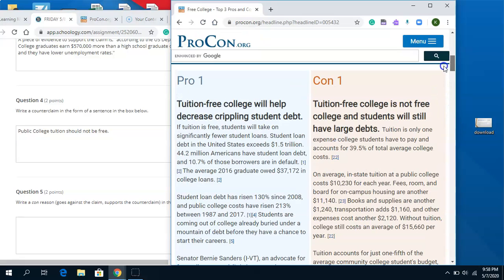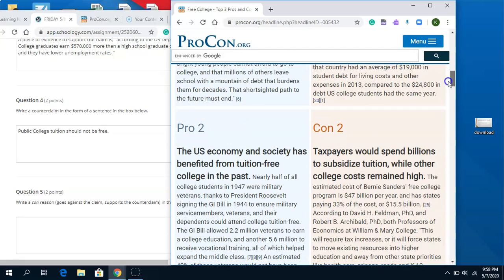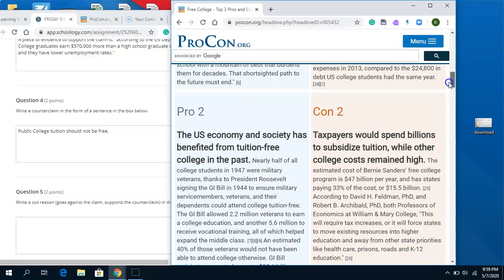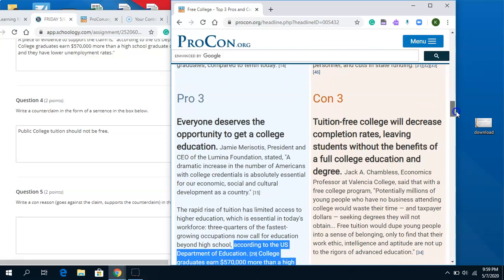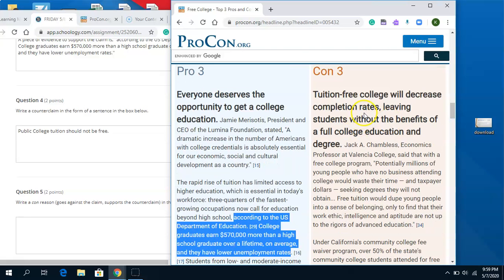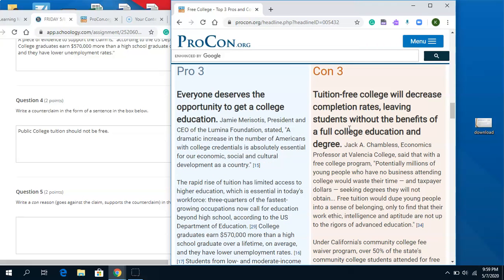Okay, my con options are: tuition-free college is not free college, and students will have large debt; taxpayers would spend billions to subsidize tuition while other college costs remain high; or tuition-free college will decrease completion rates, leaving students without the benefits of a full education and degree. That's the one that I'm going to choose, and the reason is it goes directly against that pro. That's probably the best way to go about completing this assignment: figure out which pro am I going to use, and then look at that con and make sure that they match up. And so a con reason would be